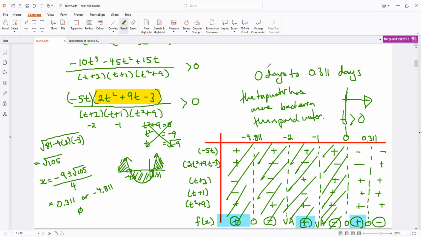And that is where I'm just going to argue using logic, right? This is the only section, the very beginning of our comparison of the two functions, where the tap water has more bacteria than the pond. But I think we can argue that's probably not the case, right? Why? Tap water is fresh, whereas pond water has been sitting there for forever. So if you want to be technical about math, yes, as soon as we create pond water versus as soon as we create tap water, there is a, ooh, what is going on here?